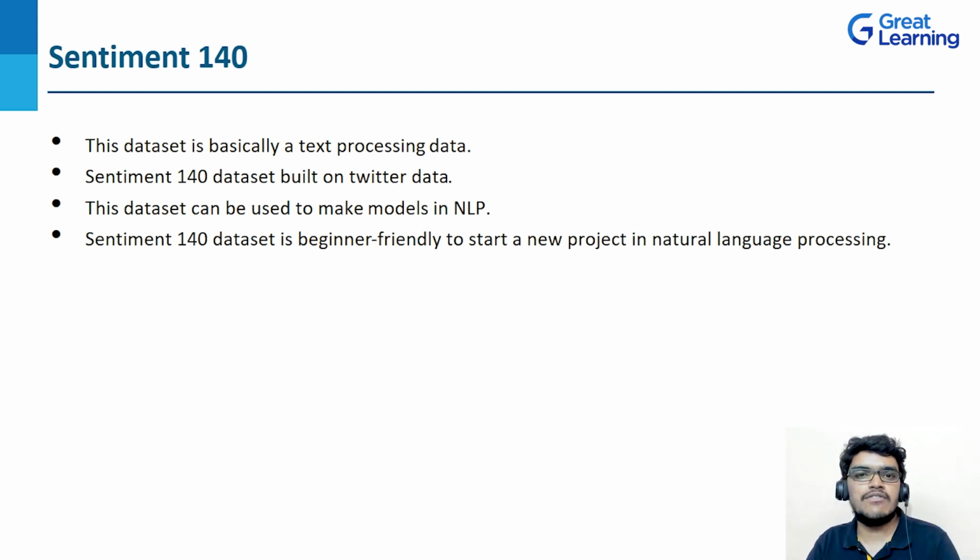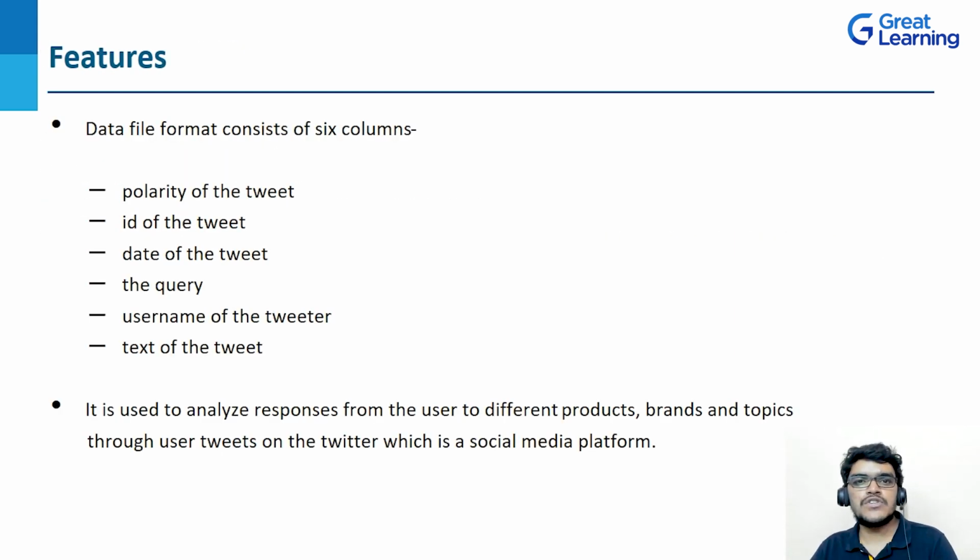Now, after understanding what the Sentiment 140 dataset is, let's see its features. It contains 6 columns, or you can say 6 attributes, starting from the polarity of the tweet, ID of the tweet, date of the tweet, the query, username of the tweeter, and text of the tweet. This dataset contains 1.6 million tweets that are extracted by using the Twitter API. Talking about the polarity of the tweet, these tweets are annotated as 0 equals negative, 2 equals neutral, and 4 equals positive. These annotations are used to detect the sentiment of the particular tweet.